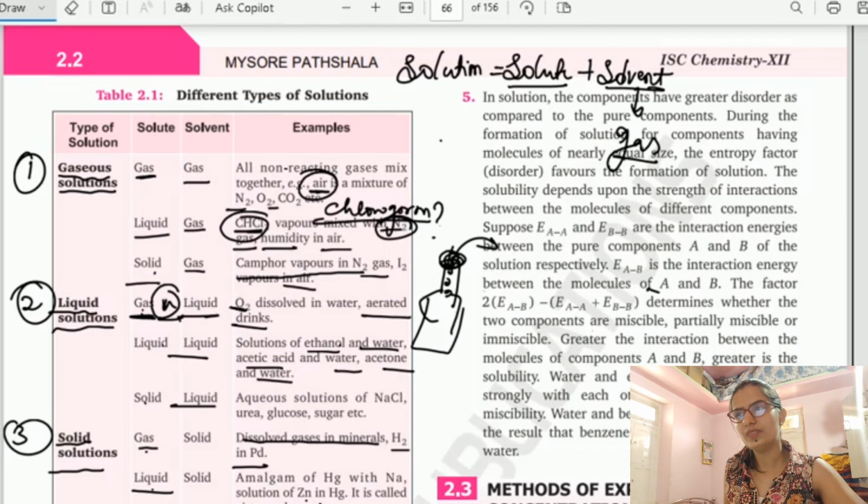So till here you have understood what is solute, what is solvent, what is solution, what are the different types of solutions. Clear?